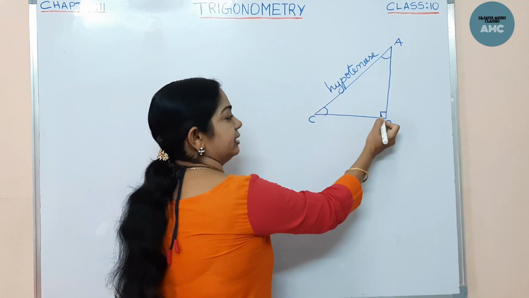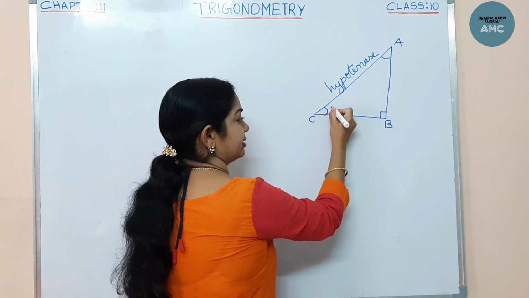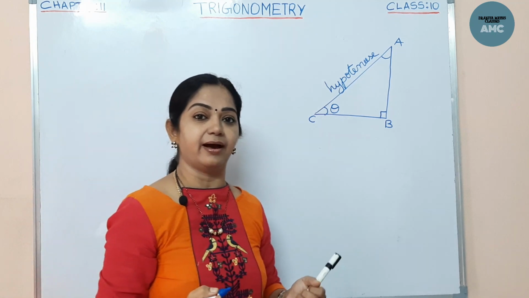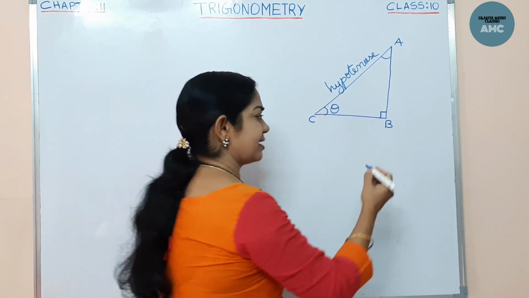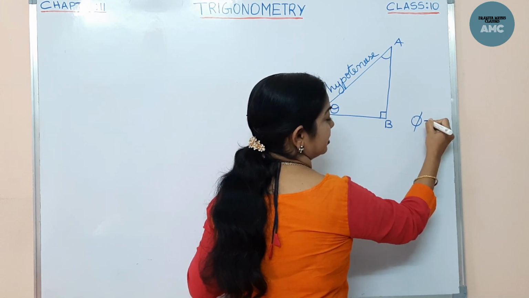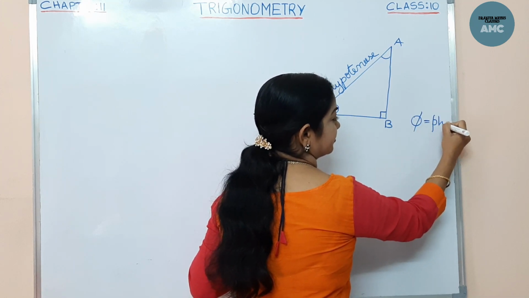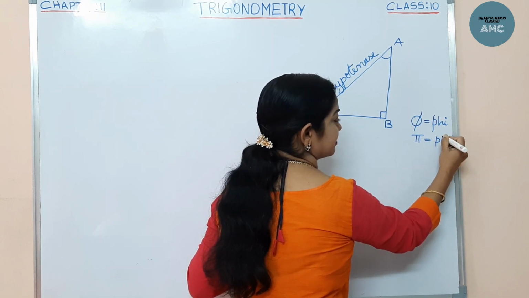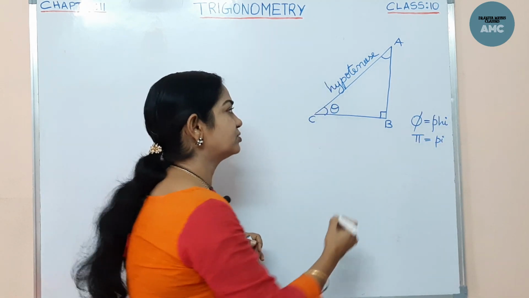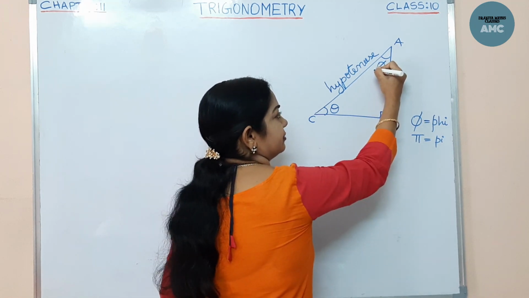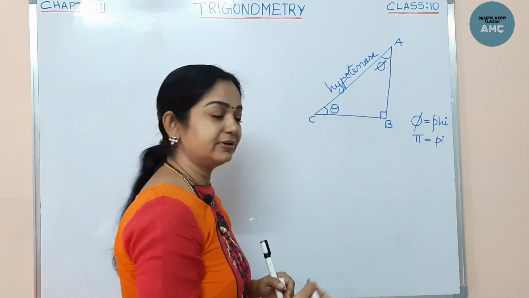Here, if this is some theta, let me suppose, we measure the angles with theta and other Greek letters. Sometimes you can also measure with phi. Not pi, this is pi, the pi value you know, isn't it? This is phi.